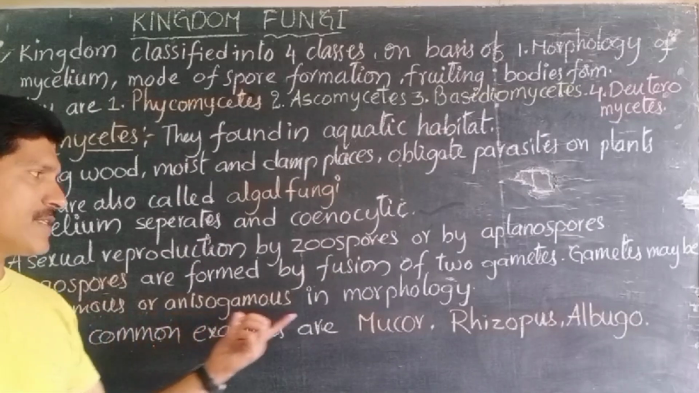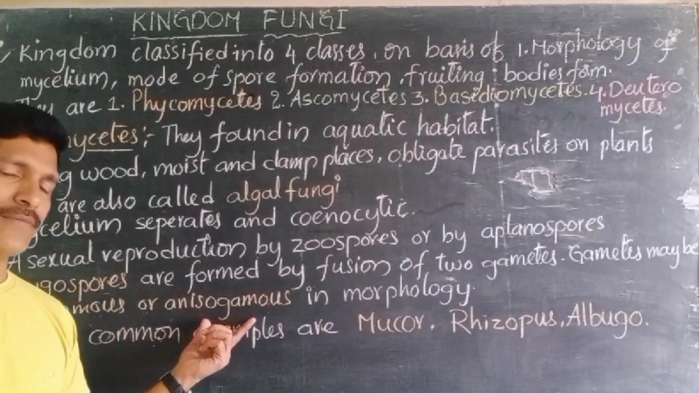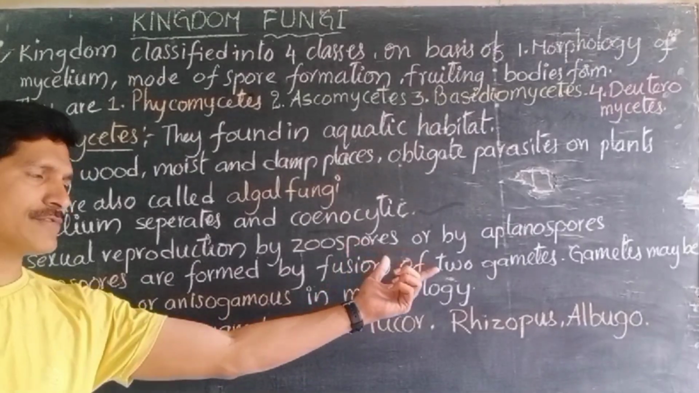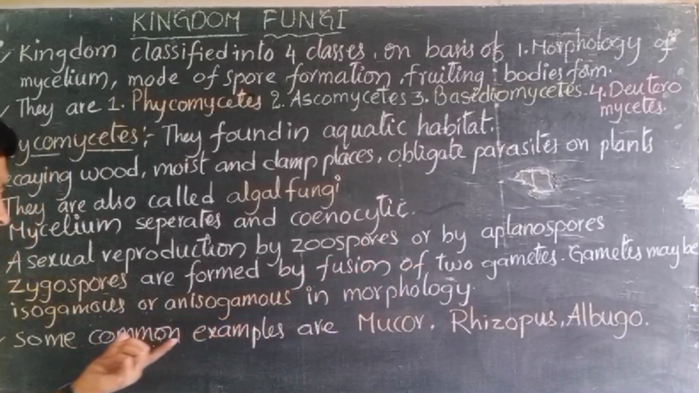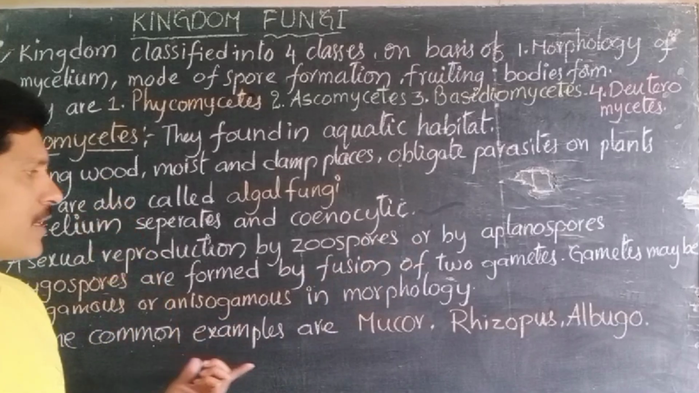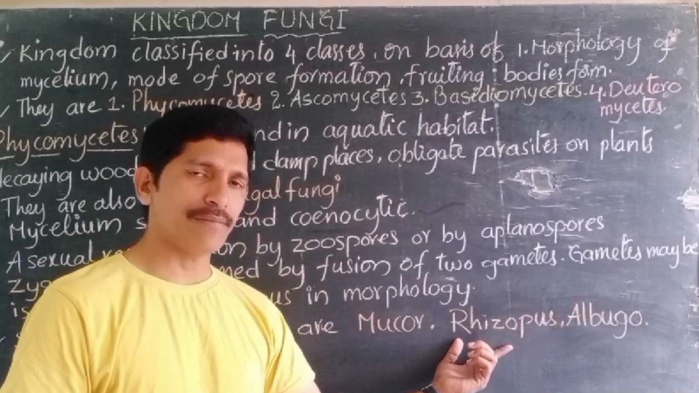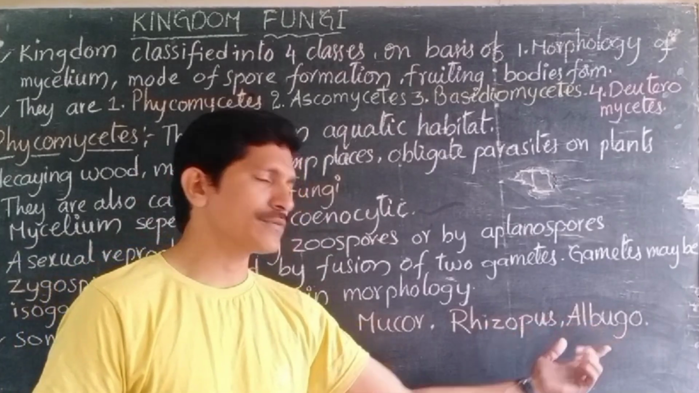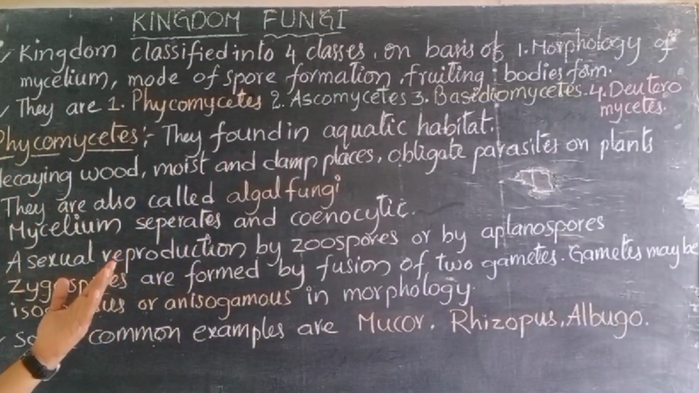Isogamous or anisogamous in morphology means structurally they are similar or dissimilar. Morphologically, the gametes which are going to fuse with each other may be similar or dissimilar, right? Some common examples of the Phycomycetes are Mucor, Rhizopus, and Albugo. Rhizopus we know as bread mold. Albugo causes damage in plants only, it is parasitic, right? And Mucor. So this is regarding the kingdom fungi, the four classes, and one of the classes explained, Phycomycetes.